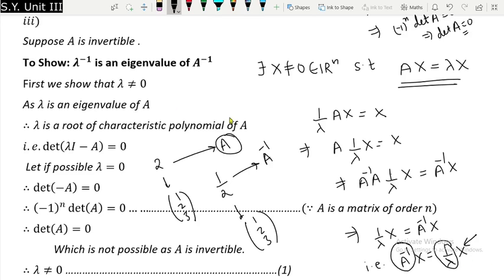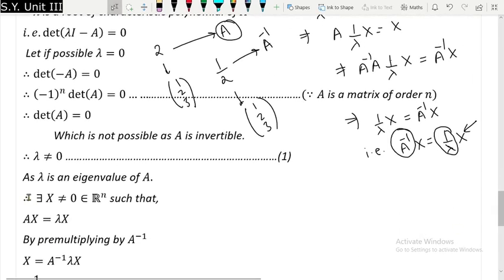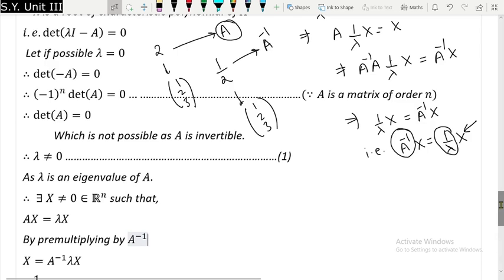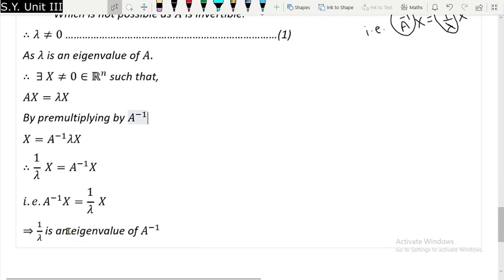So till now we have not learned how to find the eigenvector, but we are going to learn it maybe in the next few classes. So let us go for the remaining part of the proof. As lambda is the eigenvalue, this has happened, so pre-multiply by A inverse. First of all I divided by lambda and then pre-multiplied by A inverse. If you pre-multiply by A inverse before that, still it is fine. The idea is the same, and again you will get this equation, and this will imply that this 1 upon lambda is an eigenvalue of A inverse.